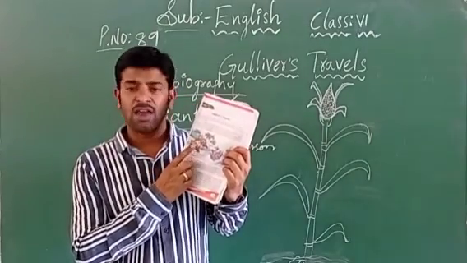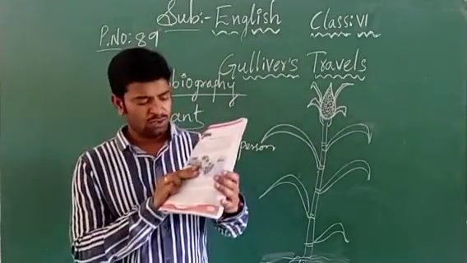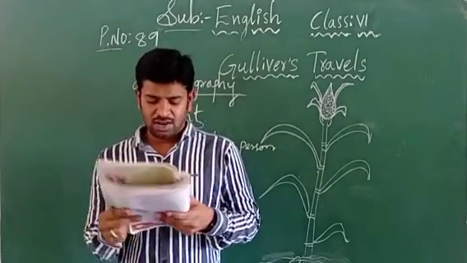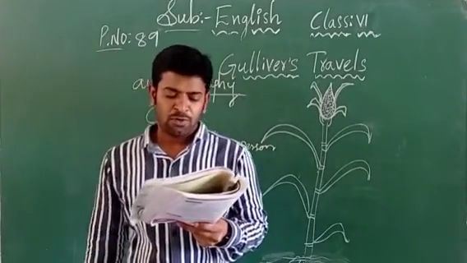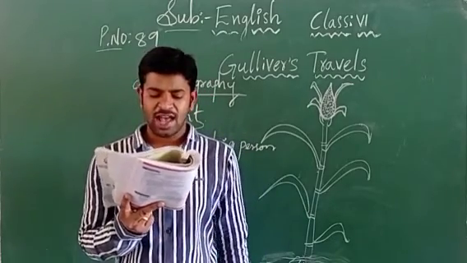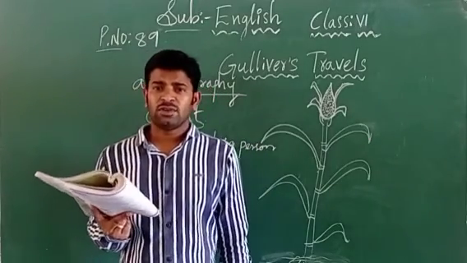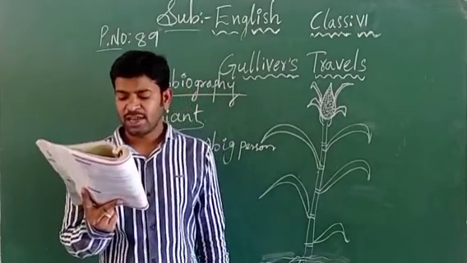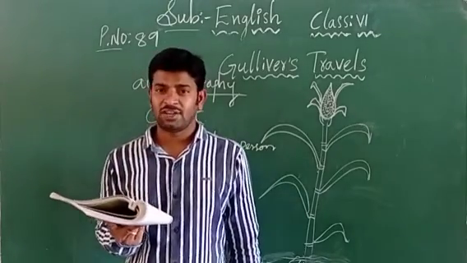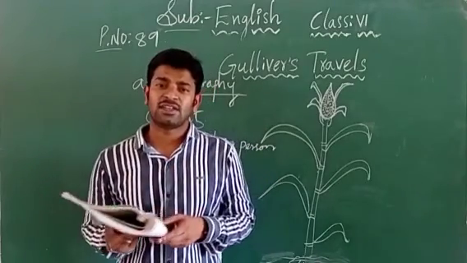Still our enormous large person has not come. That means our giant has not come yet. So these people are rowing the boat and they want to reach the ship here. Now, down in the picture: "Before I could reach them, I observed a huge creature walking after them in the sea as fast as he could." So one big creature, a huge creature, was walking behind this dozen people.